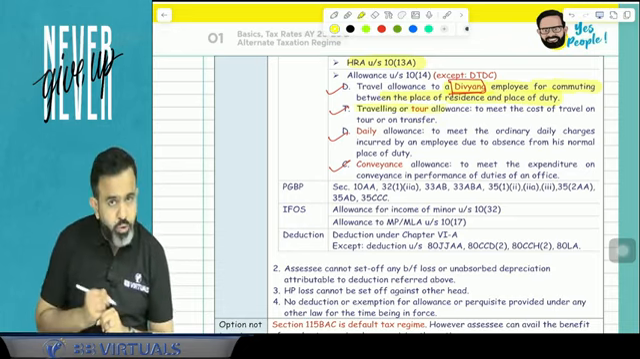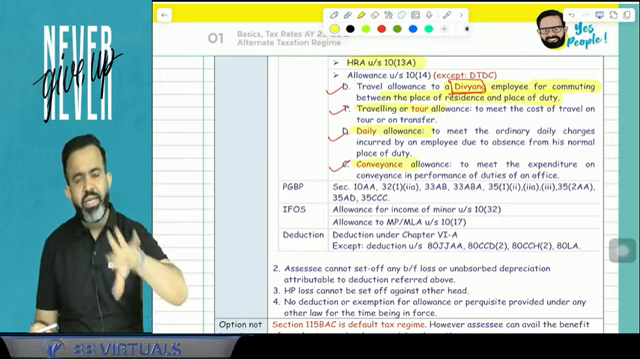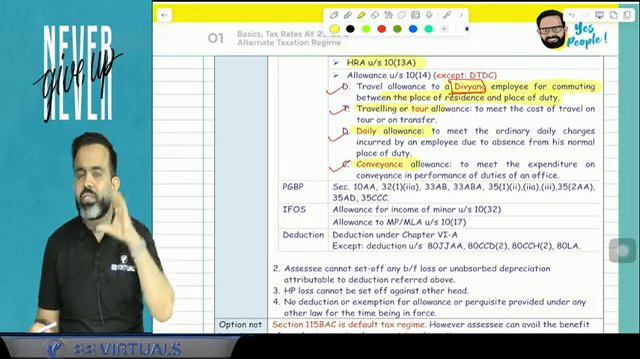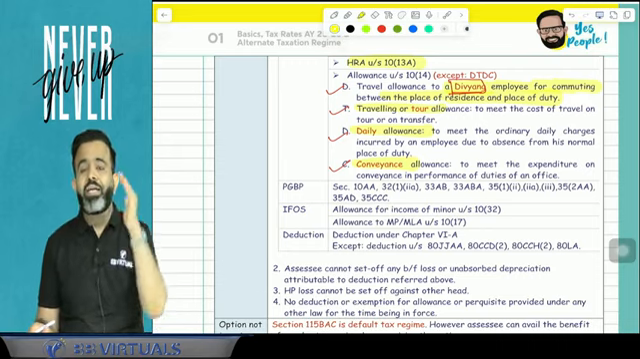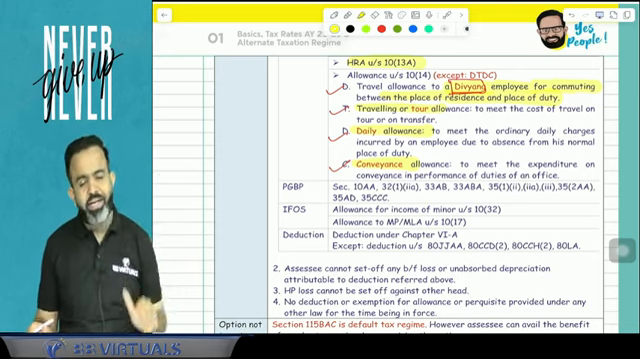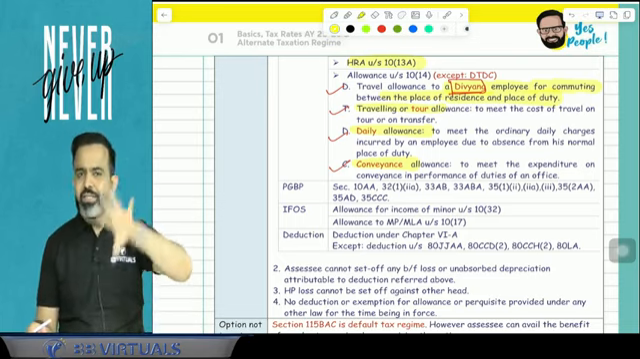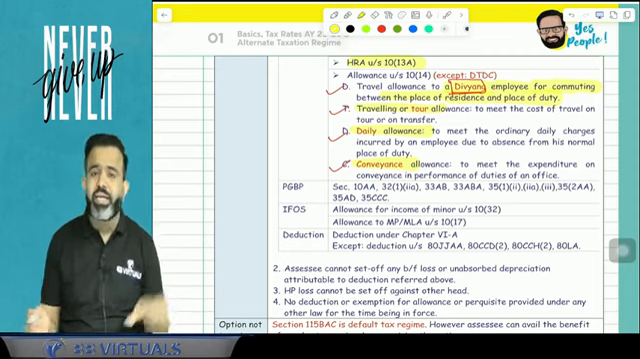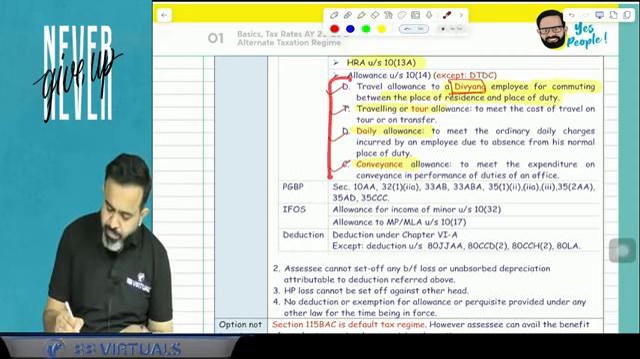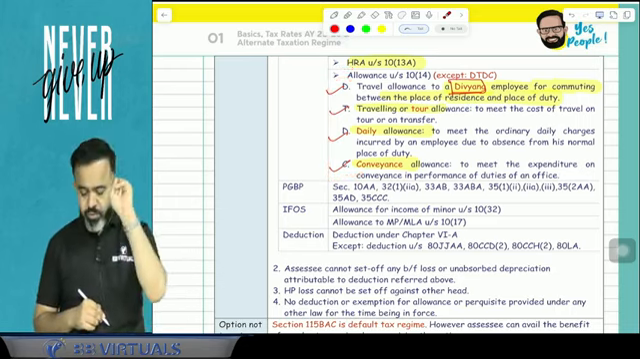After that, traveling on tour allowance, daily allowance and conveyance allowance. Guys, in these 3 allowances, exemption is allowed to the extent of the amount actually spent by the employee. So whatever amount is spent, that is exempted. So that exemption can still be claimed. So guys, remember, this benefit can be claimed.